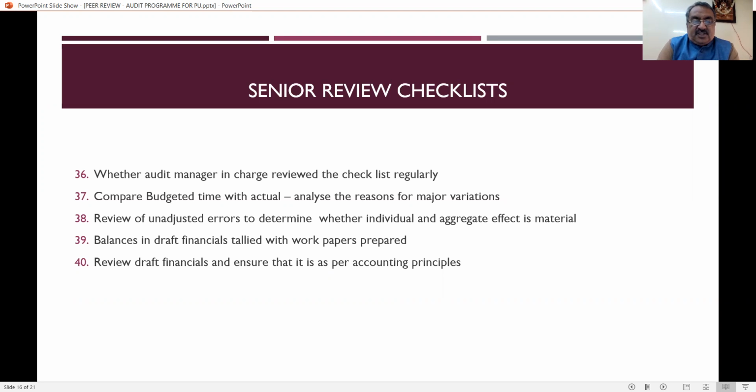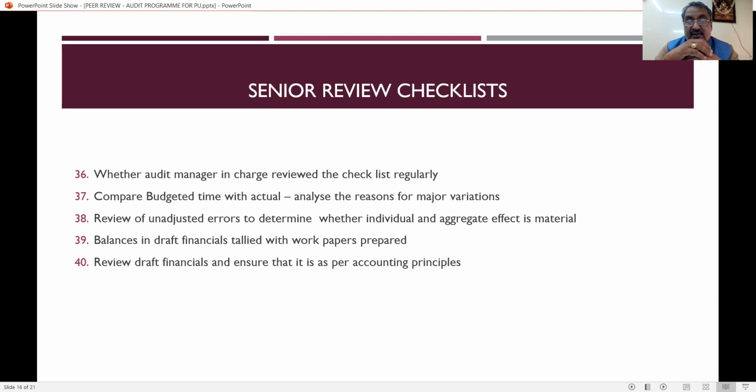Then review of unadjusted errors to determine whether individual and aggregate effect is material. That is, there will be some errors, but all errors may be adjusted, and there will be some errors which cannot be adjusted. What are all those unadjusted errors, and whether they have an effect on the audit or not, that has to be properly recorded by the practice unit. As a reviewer, you have to see that point also.